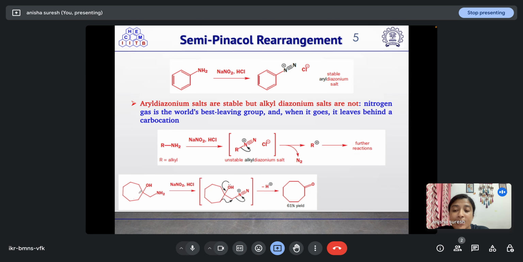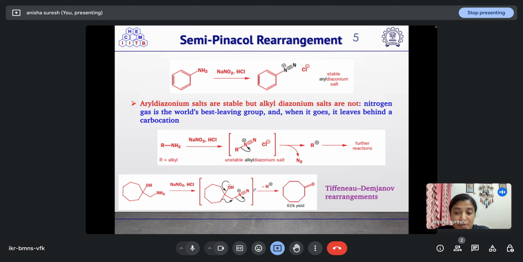So in the case of this amino alcohol, in the presence of NaNO2, HCl, this will lead to the formation of N2+. Then this lone pair of oxygen will push in this direction. Then this bond will break and attack this carbon, leading to removal of N2+, leading to the formation of this ketone.